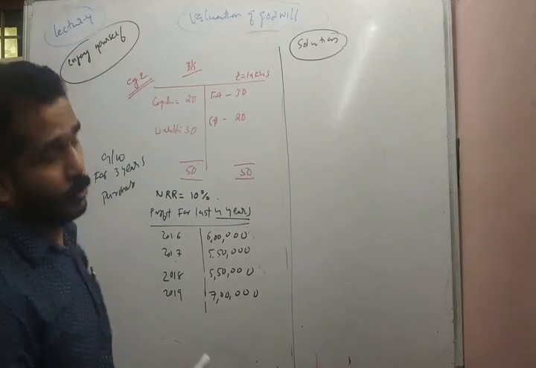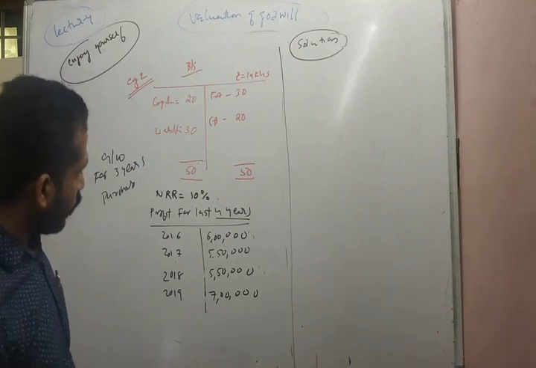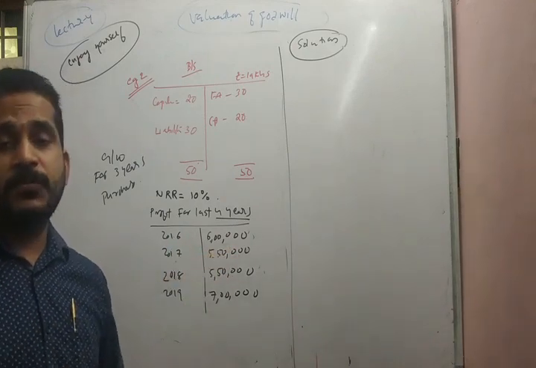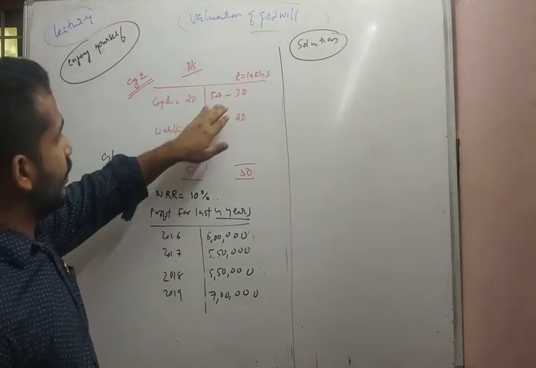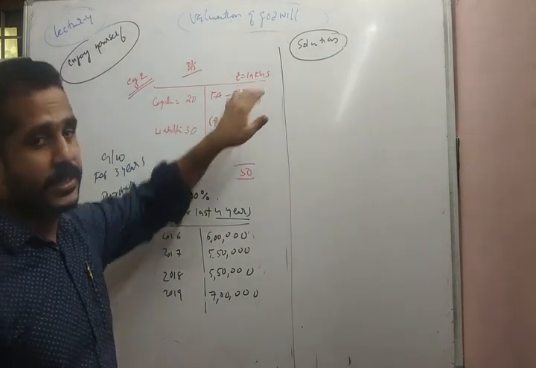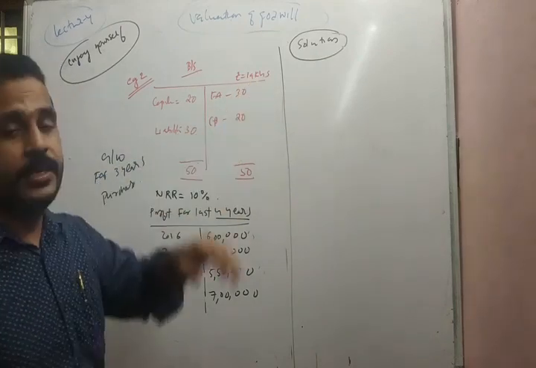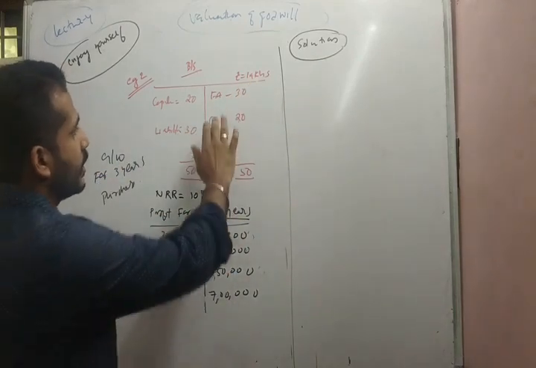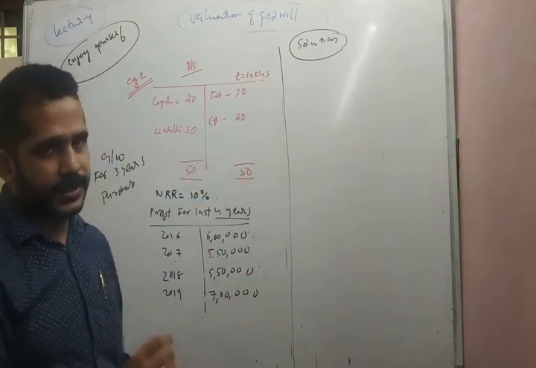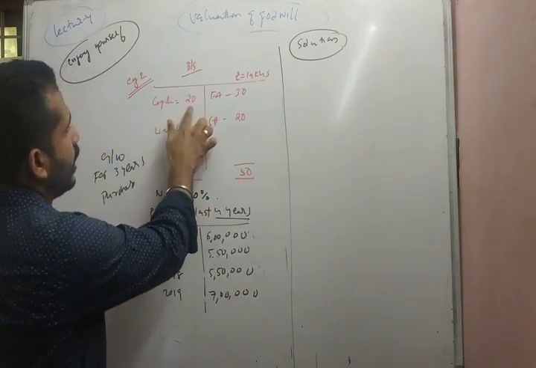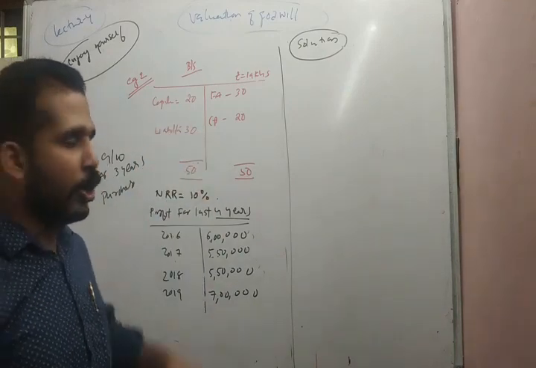Moving on to example 2. In example 2, a balance sheet is given in the question and also the profit for the last 4 years. The balance sheet shows fixed assets of rupees 30 lakhs and current assets of rupees 20 lakhs, total assets 50 lakhs. Then the capital invested is 20 lakhs and the liabilities 30 lakhs, total 50 lakhs.